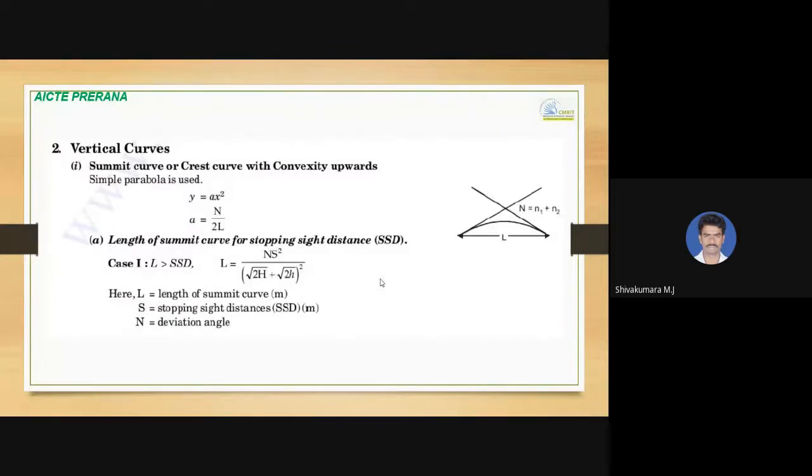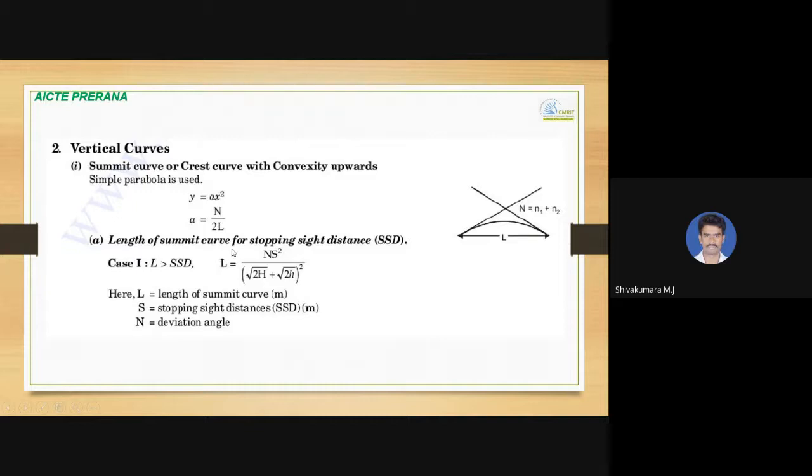Then vertical curves. Vertical curves include the summit curve or crest curve with convexity upwards, and there will be valley curves also. First we'll discuss convexity upwards, that is summit or crest curves. A simple parabola is used over here. The general equation is y = a x squared, so a = N divided by 2L, where N is the deviation angle. N is given as N = n1 + n2.